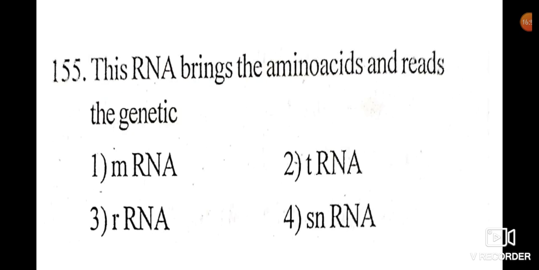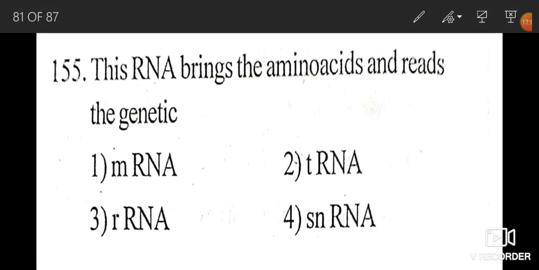Question number 155. This RNA brings the amino acids and reads the genetic code. Right option is 2, that is tRNA, transfer RNA, which brings amino acids to the sites of protein synthesis.